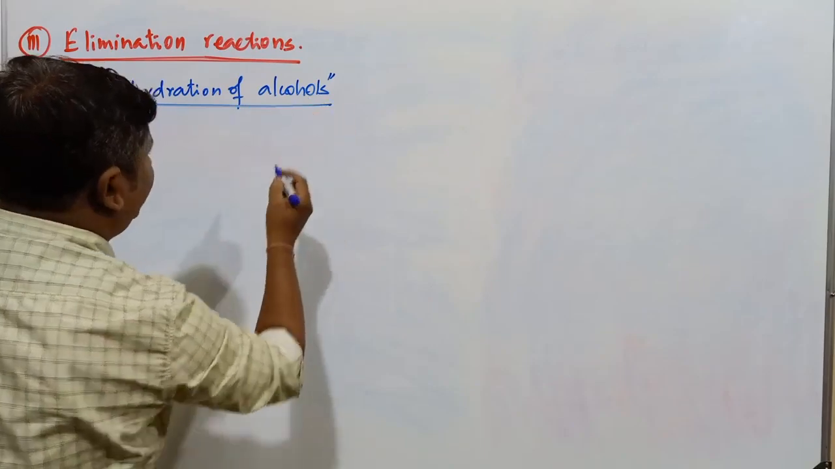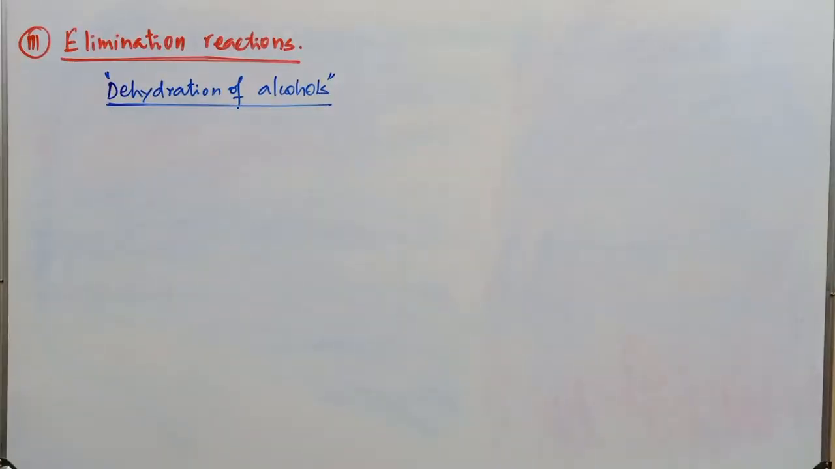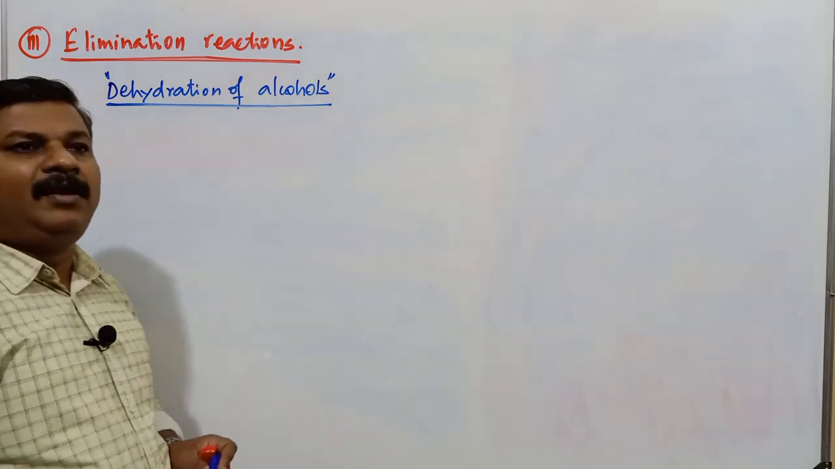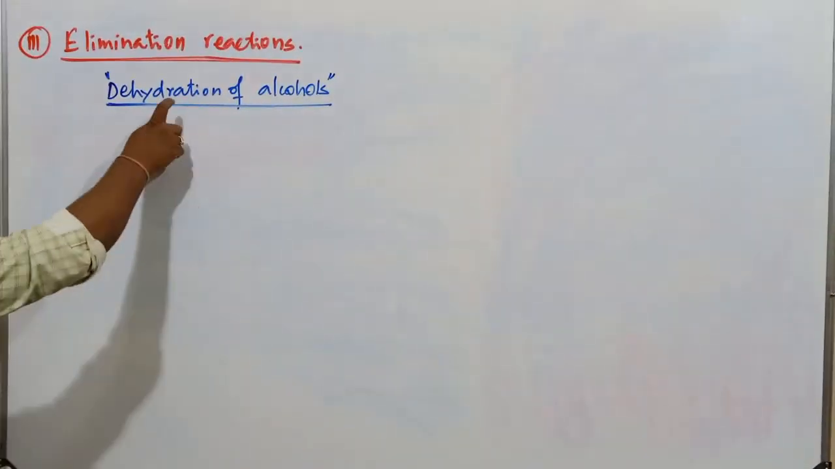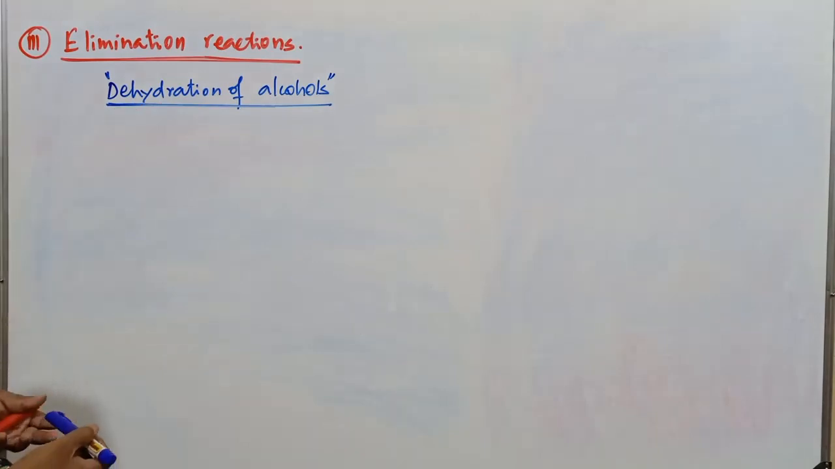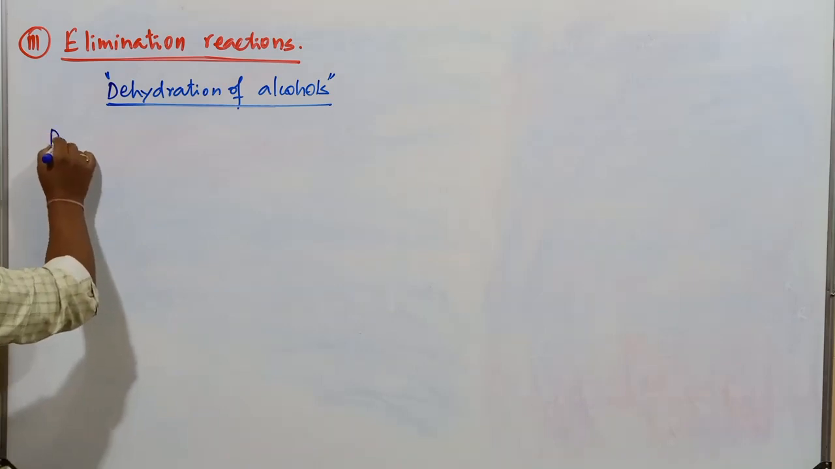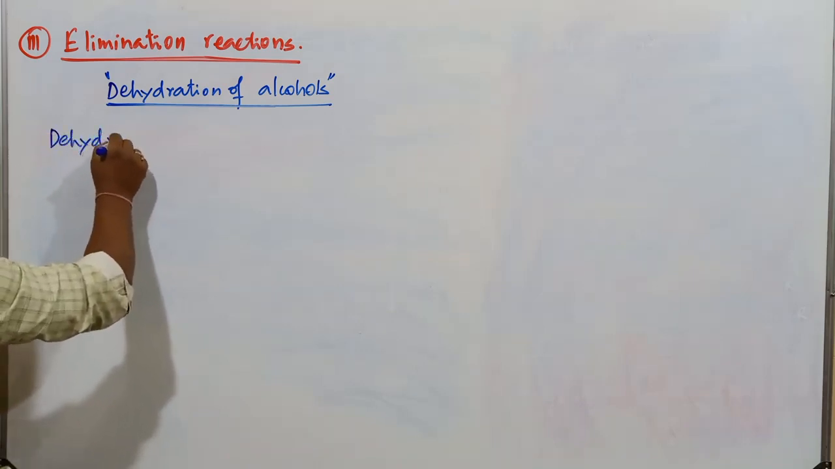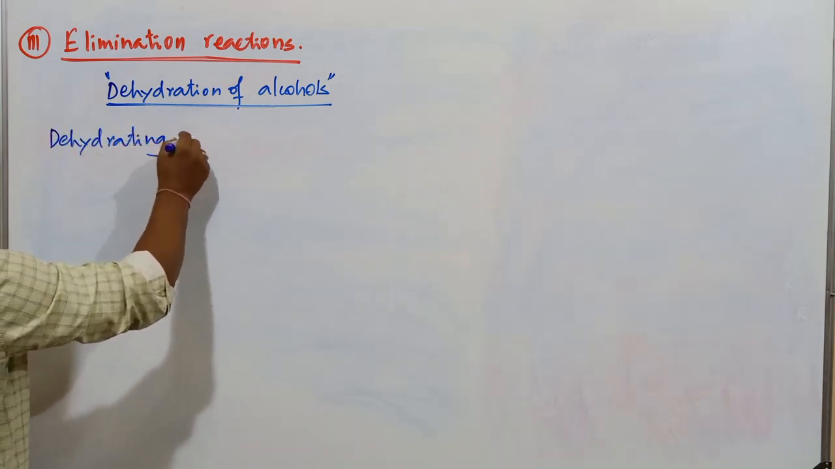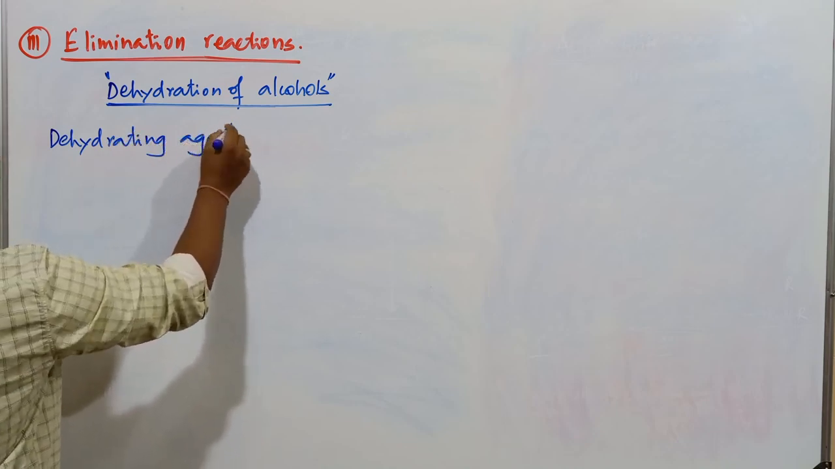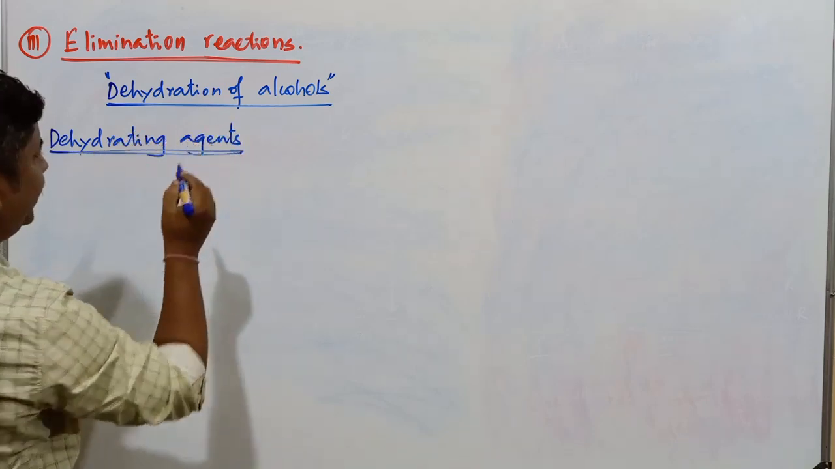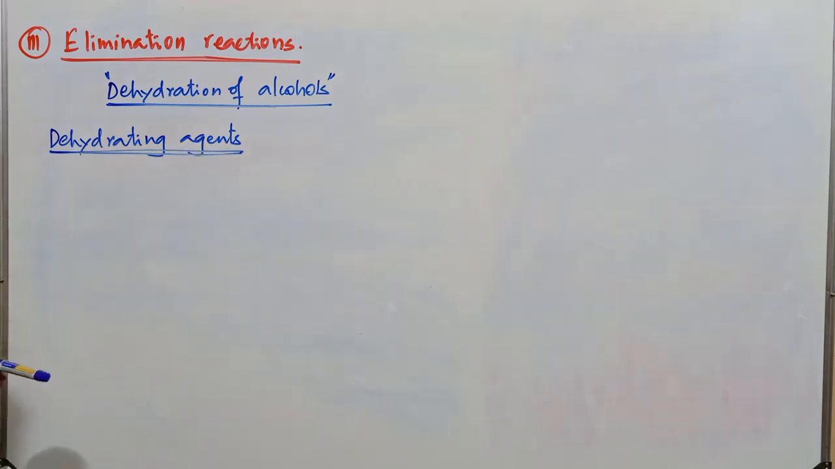What's the meaning of dehydration, students? Removal of water. Removal of water is known as dehydration of alcohols. What type of compounds are produced in this reaction? What is the order of reactivity of alcohols? And which agents are going to be used as dehydrating agents? So we are using a number of different types of dehydrating agents here, students. What are the important types of dehydrating agents?